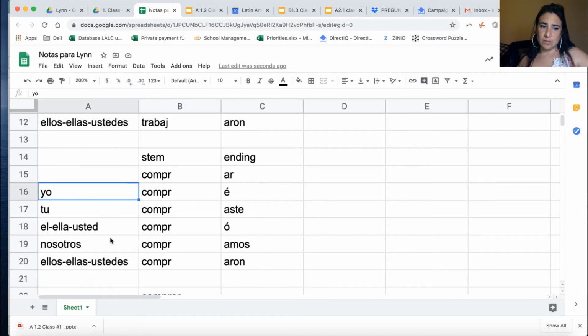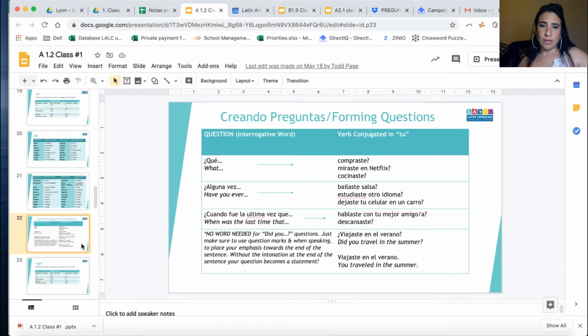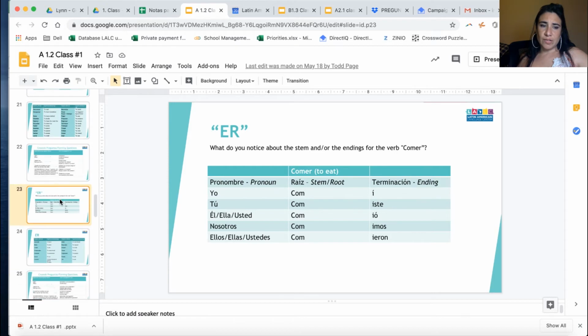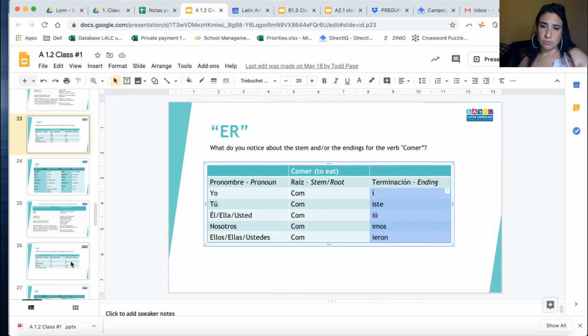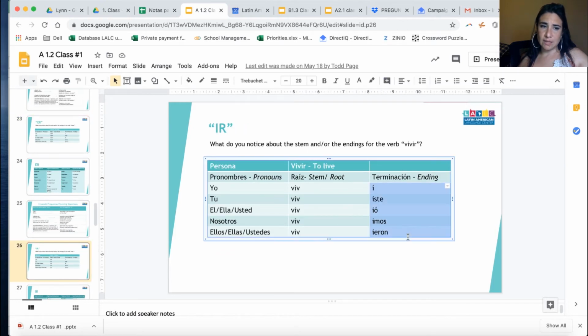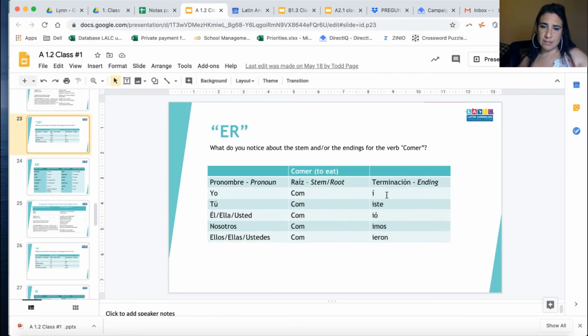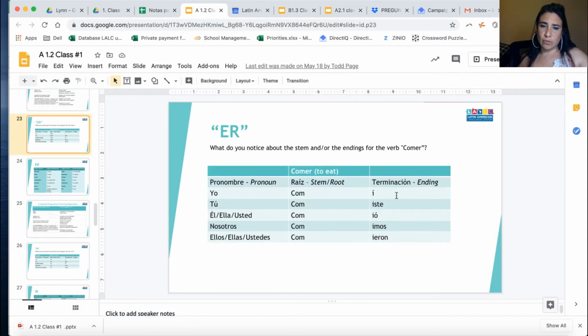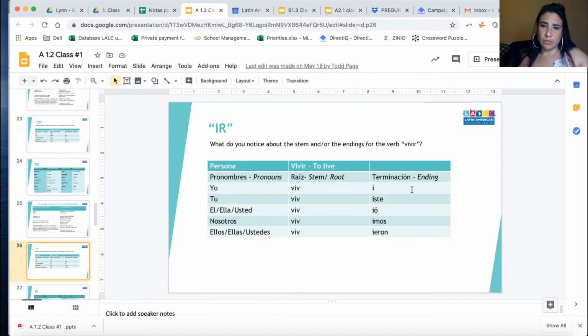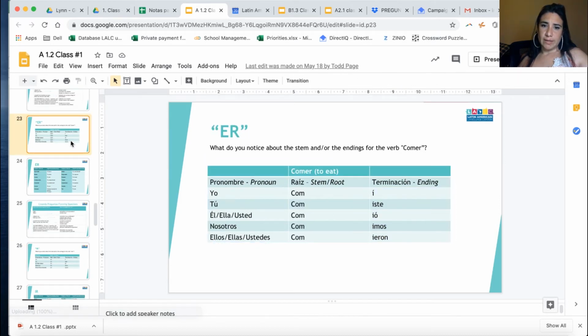Okay, now let's move on with the ER verbs. It's the same concept, but the ending is going to be different, right? Just look at the ending only right now, please. I won't tell you anything for now. Look at the ending. Are you looking at the ending? What can you tell me about the ending of comer and the ending of vivir?